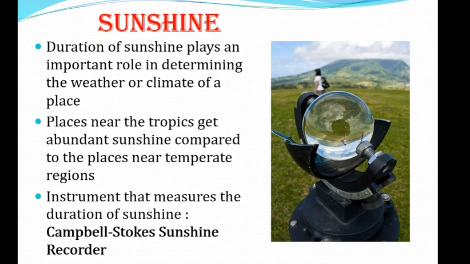It has a lens. There are several instruments that measure the duration of sunshine, but this is a good instrument. The sun rays are concentrated by a spherical lens on a chemically sensitized card. This card generates a pattern as the sun moves across the sky during the hours of bright sunshine. So this is the instrument by which sunshine can be recorded.